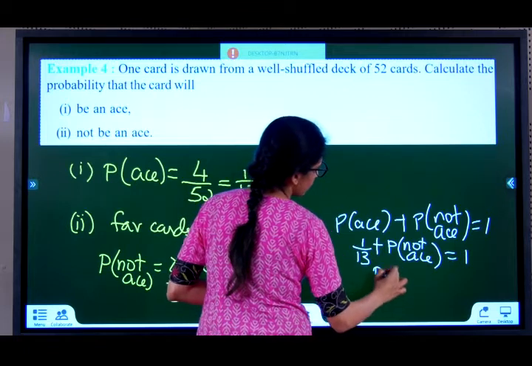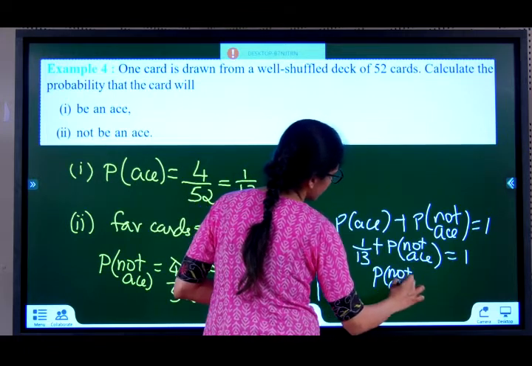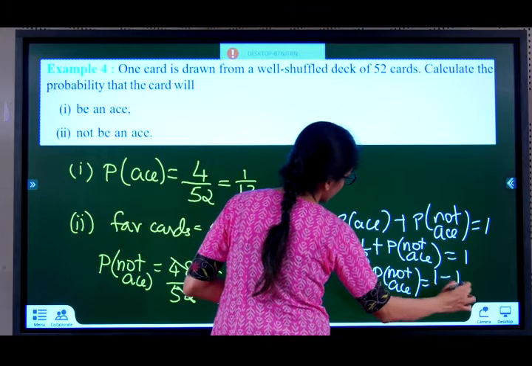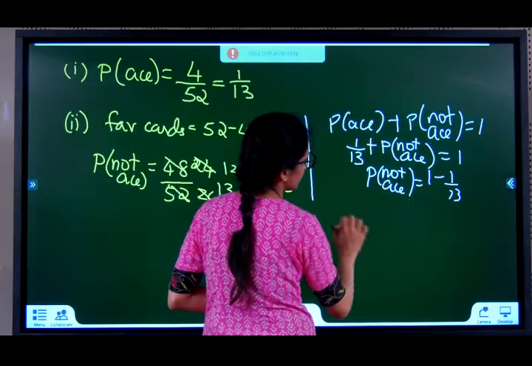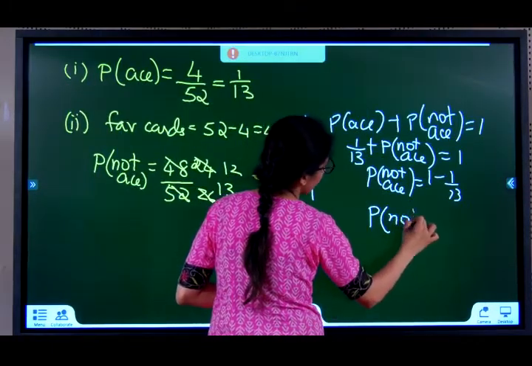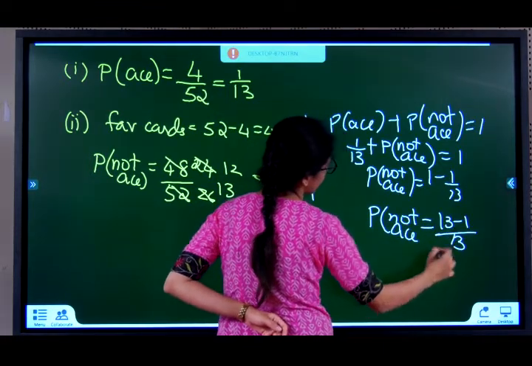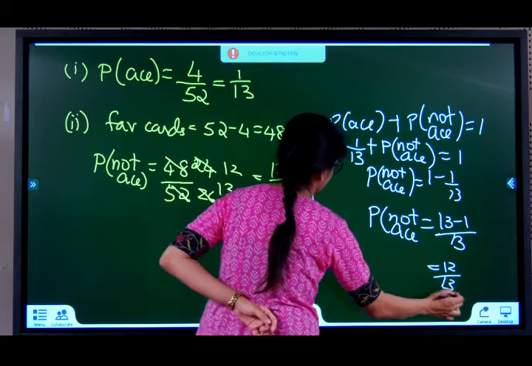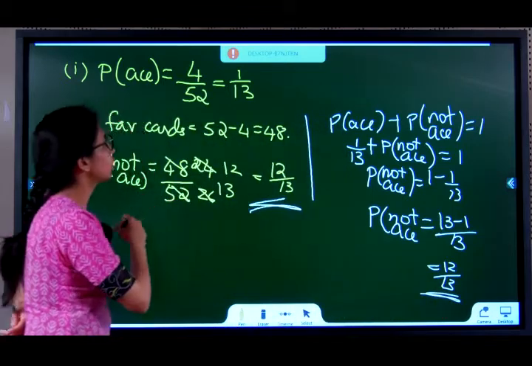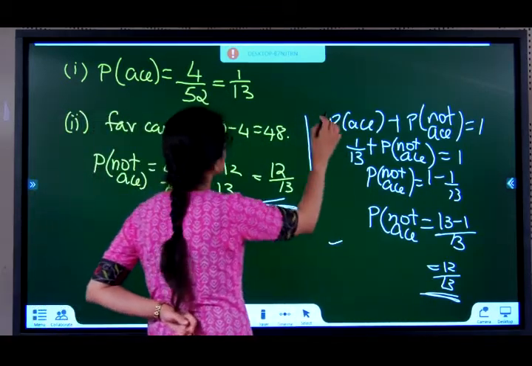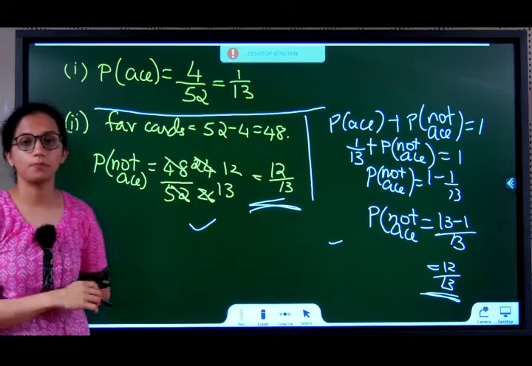Send it that side. Probability of not ace is 1 minus 1 by 13, which is 13 minus 1 by 13. Take LCM, 12 by 13. Same answer. You are allowed to use this technique or that technique for the second part, no problem.